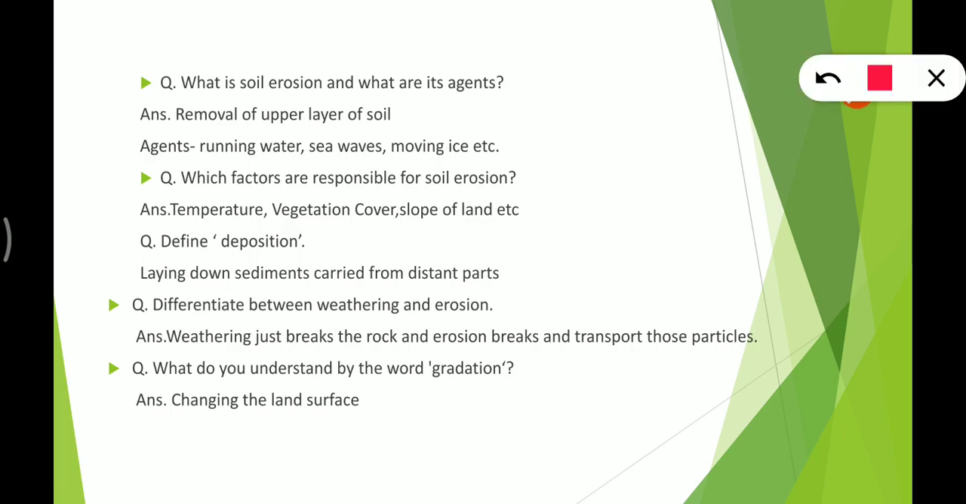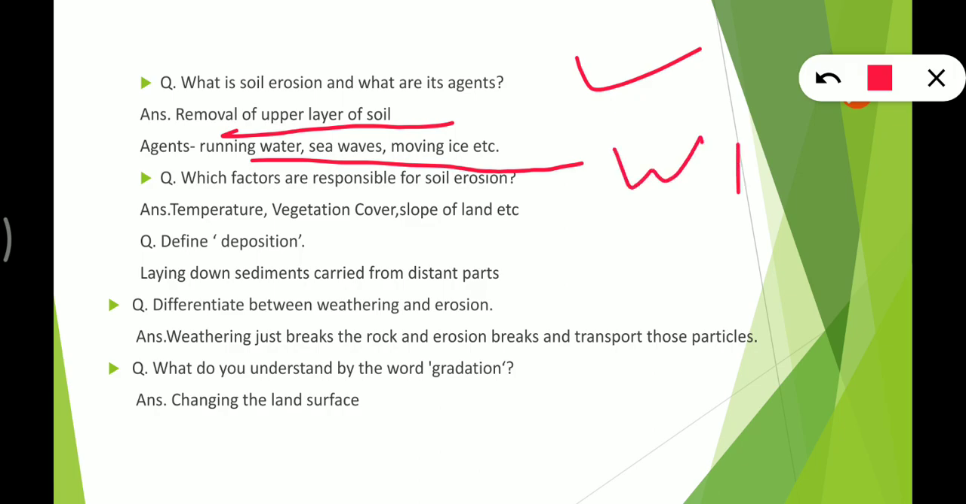Now here we have, what is soil erosion and what are its agents? So it is very simple, removal of upper layer of soil, right? And agents are running water, sea waves, moving ice, then after winds, strong winds. Which factors are responsible for soil erosion? So they are temperature, vegetation cover, slope of land, etc. What is deposition? So deposition is laying down the sediments carried from distant parts.